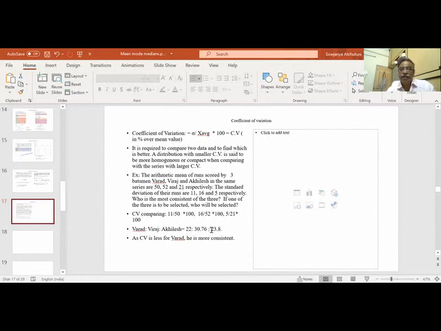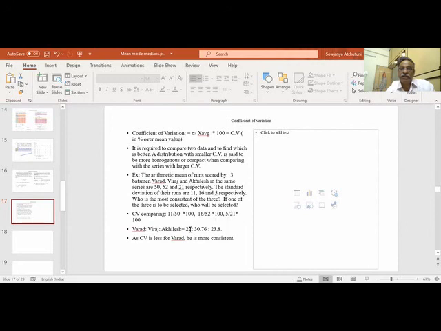That means one is varying the maximum, and another is also varying, while 22 is the least variation. So I can say Varad will give me about 50 runs with a small variation, so he is the more consistent player. As the CV is less for Varad, he is more consistent among Varad, Viraj and Akhilesh.